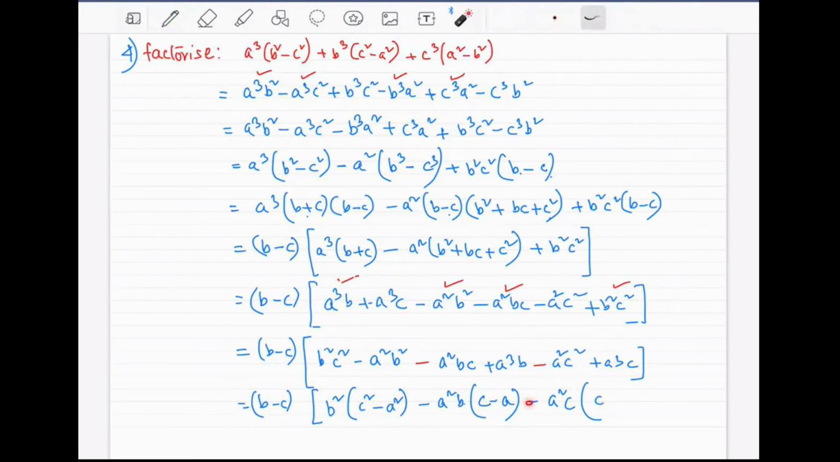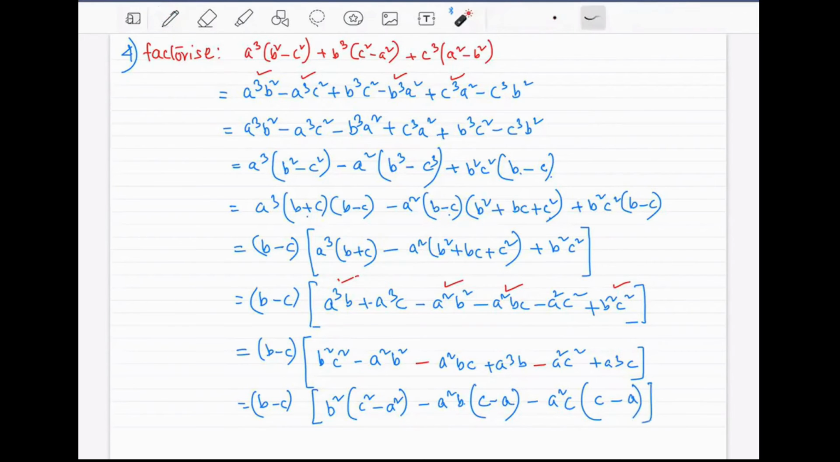Since there is a minus sign in front of the bracket, whatever sign is inside the bracket will be changed. The plus sign will be changed into minus. And look what is remaining from the a cube c. A cube c will be a square into a into c. A square and c are taken out. That means a is remaining.